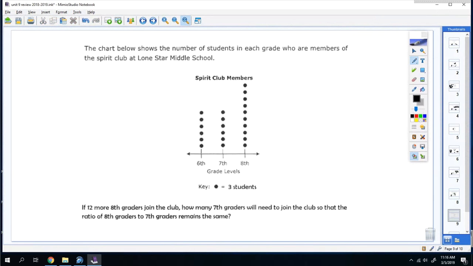Okay, number 9. The chart below shows the number of students in each grade who are members of the Spirit Club at the Lone Star Middle School. If 12 more 8th graders join the club, how many 7th graders will need to join the club so that the ratio of 8th graders to 7th graders remains the same? Okay, biggest thing here is the key says every dot is 3 students. So you're going to count the dots and times it by 3. So 1, 2, 3, 4, 5, 6. So that's 18, and that's 10 dots, so that'd be 30 students.